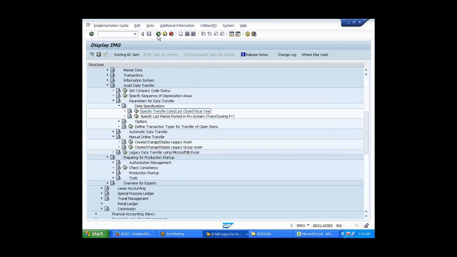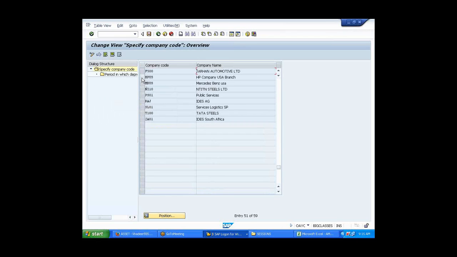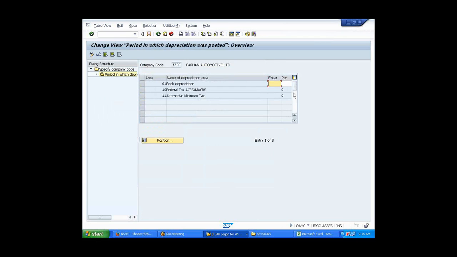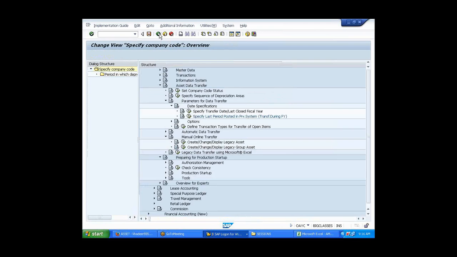Okay, go back. Go here again. Go to the position. F500. I came back again to that same screen. Activate. Now it will display. Why? Because we have already removed the date. Exactly. Now my fiscal year is 2013. Period is 7. Oh, period 5, sorry. That's fine. The system will understand, right? I'll just give it like this. Save it.